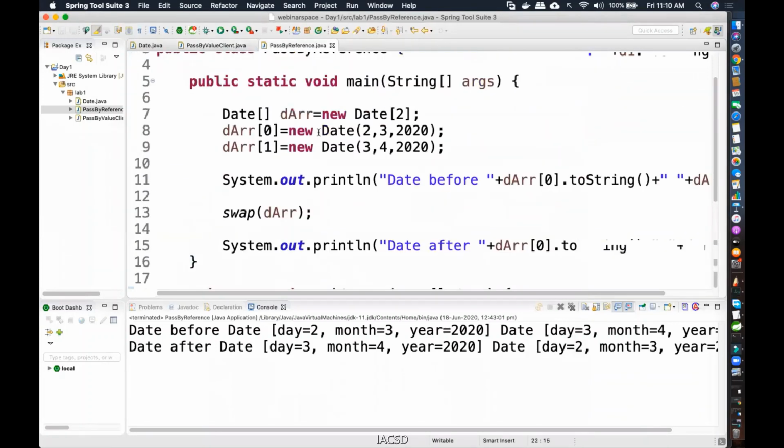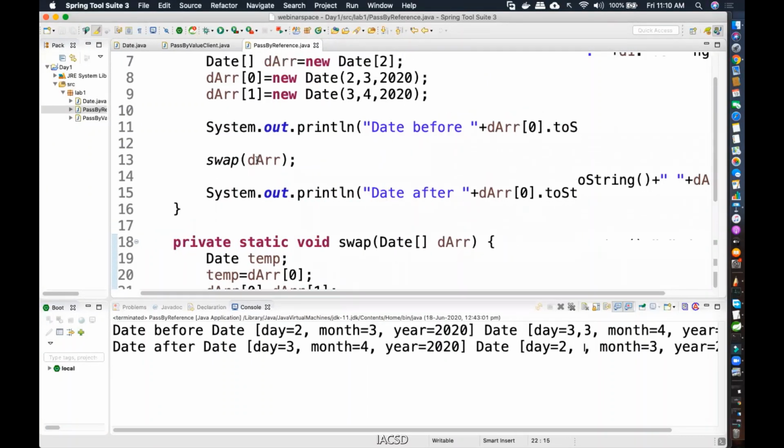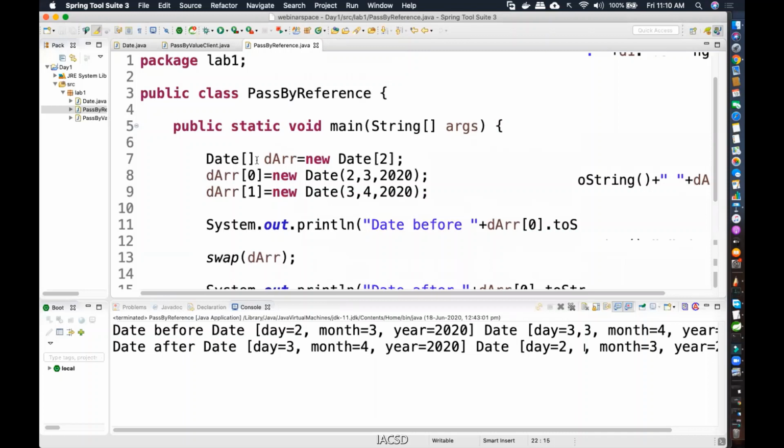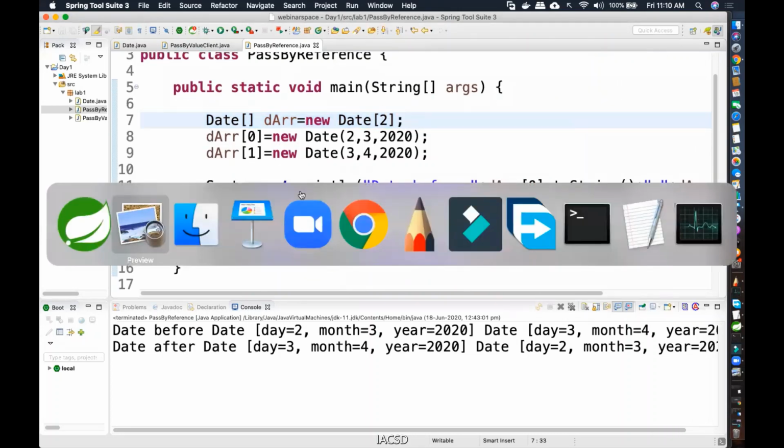Now we'll see pass by reference. Okay, so yesterday we did write the program for pass by reference. But I never drew a memory diagram for it, so we'll just draw that right now. In order to do pass by reference, I'm using an array. So you can ask me, without using an array, can we do it? Yes, you can, but I'll discuss it after I show the memory diagram. Now over here, the array is taking two locations. So let's draw the memory diagram.